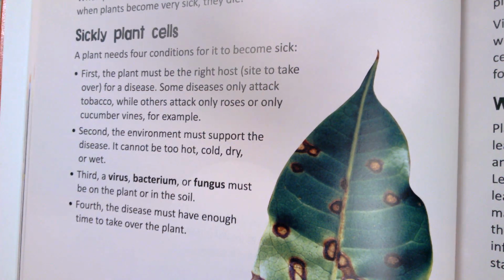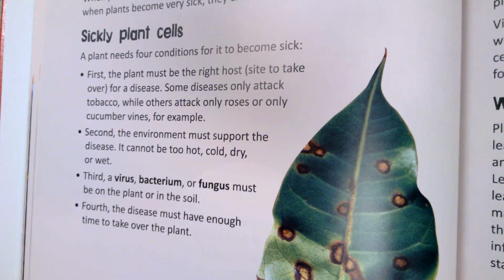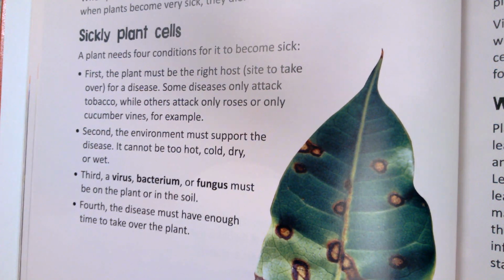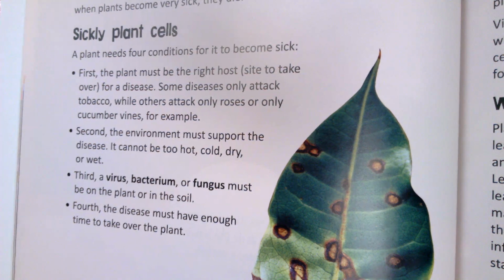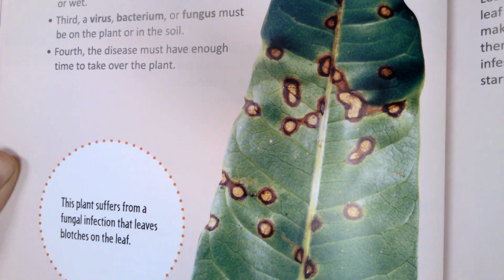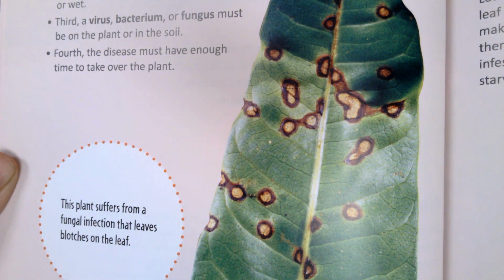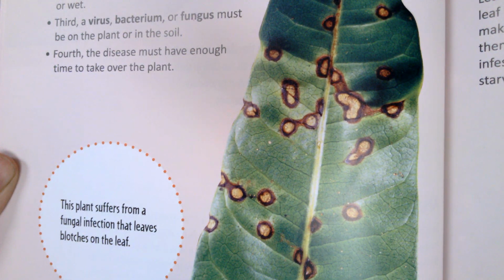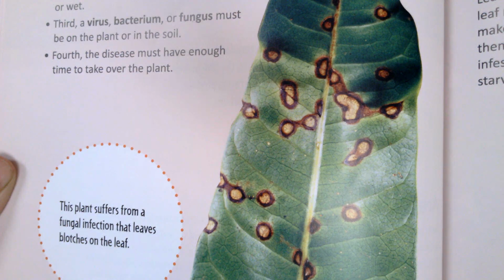Third, a virus, bacterium, or fungus must be on the plant or in the soil. Fourth, the disease must have enough time to take over the plant. This plant suffers from a fungal infection that leaves blotches on the leaf.